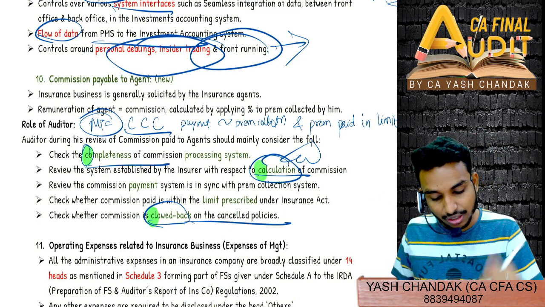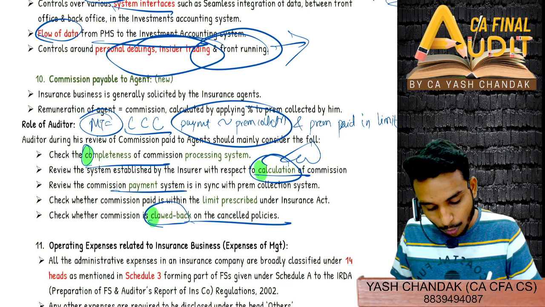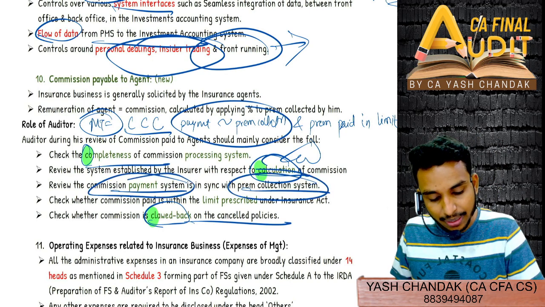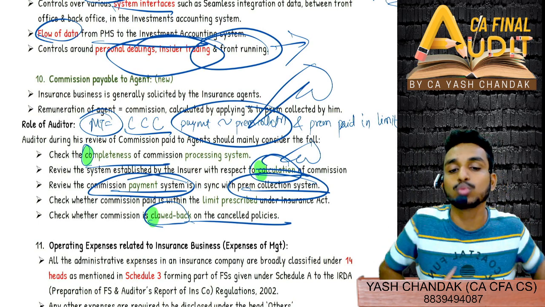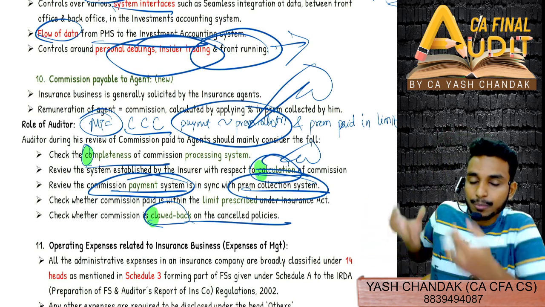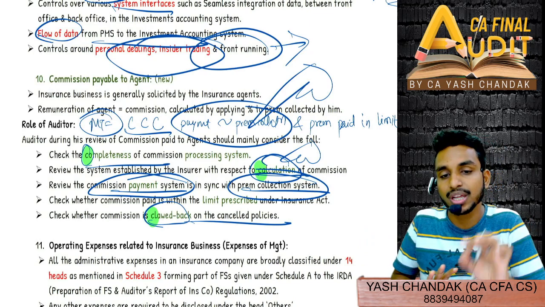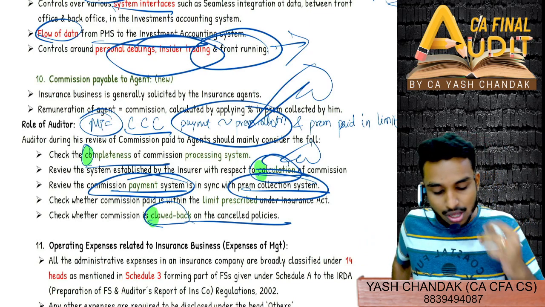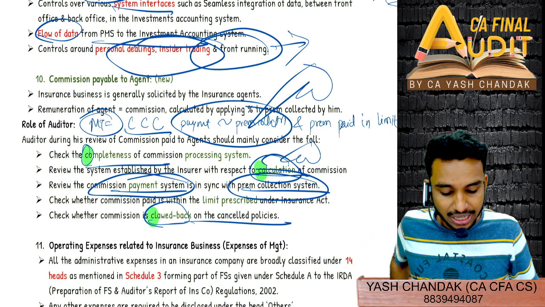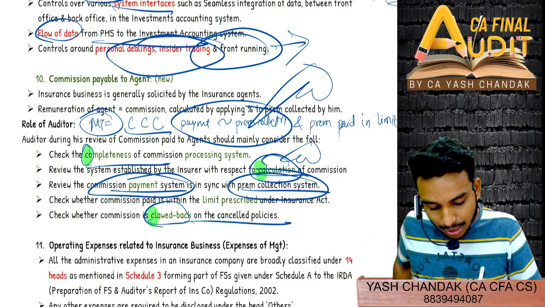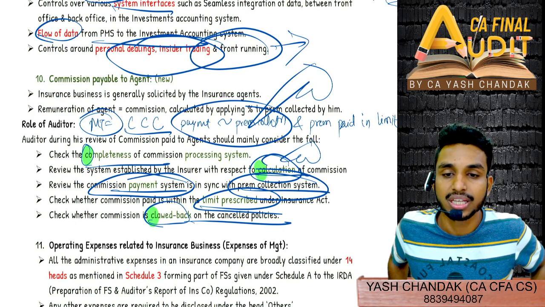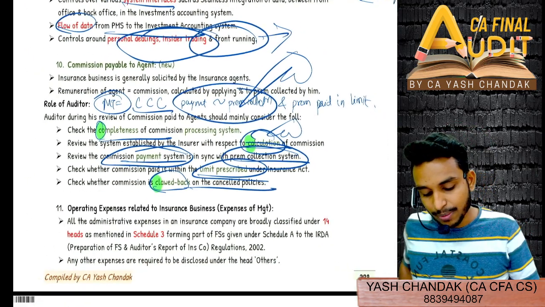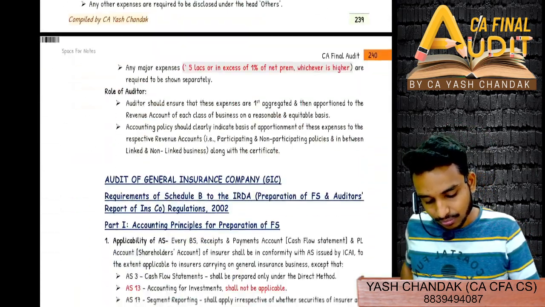The other two points are with respect to payment. The payment system of the commission should be in line with the premium collection system. Whatever premium you collect, a percentage of that premium only you will pay to the agent, 1%, 0.5%, whatever the commission is. So commission payment should happen in sync with the premium collection system, and the commission paid should be within the limit prescribed by IRDA. Clear? So that is with respect to commission payable to agent.